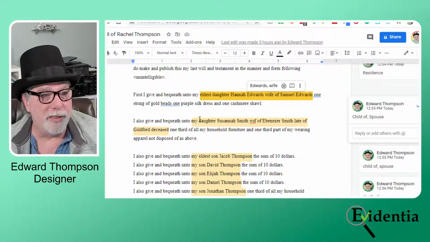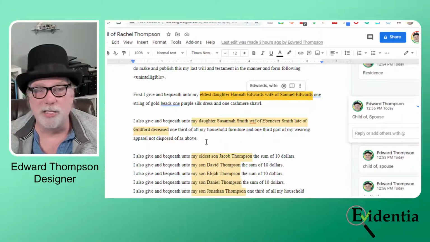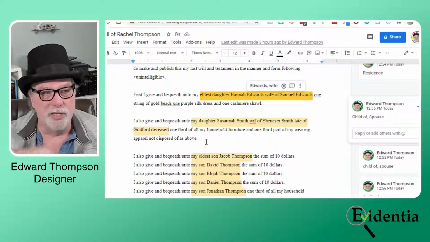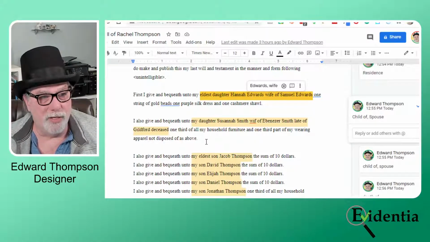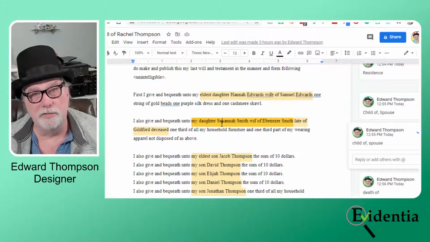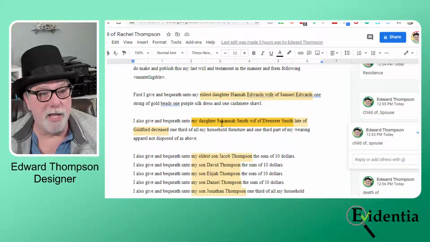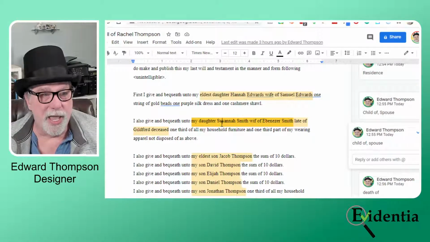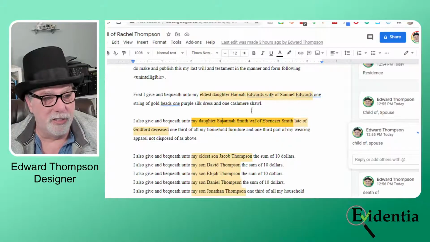"And I will give and bequeath unto my daughter Susanna Smith, wife of Ebenezer Smith, late of Guilford, deceased, 1/3 of my household furniture and 1/3 of my wearing apparel, not disposed of as above." So basically 1/3 of everything except the purple dress and the cashmere shawl she gave to Hannah. Now, what do I glean from that? Well, again, I have a child of reference, that Susanna was the child of Rachel. And I also have a spousal reference that I want to capture, and that would be Ebenezer Smith. And I have some death information.